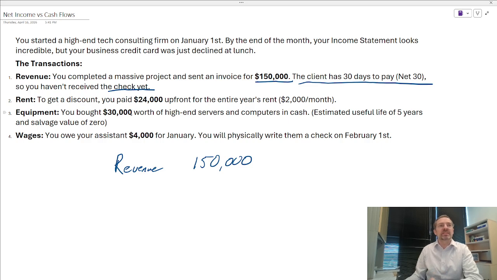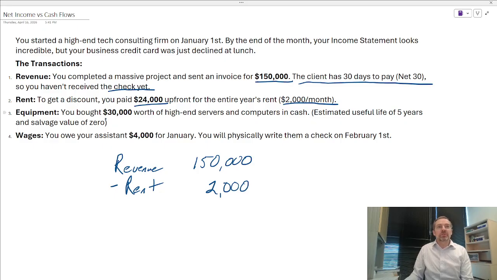All right, let's move on to the second one. We prepaid our rent, $24,000. Again, under accrual basis accounting, it doesn't matter when we paid it, the expense happens when we use it. So the question is, how much of the service did we use in January? And we used $2,000. So we'll subtract our rent of $2,000, even though we paid $24,000 for it.